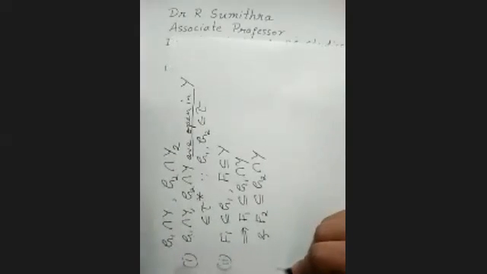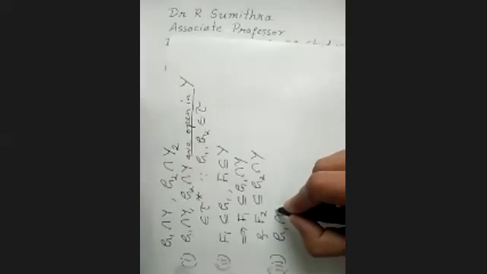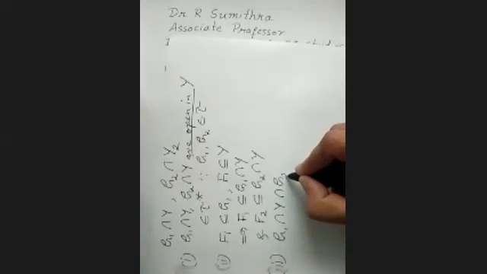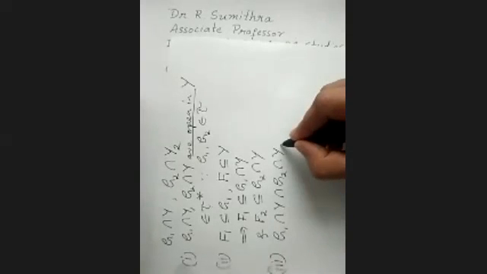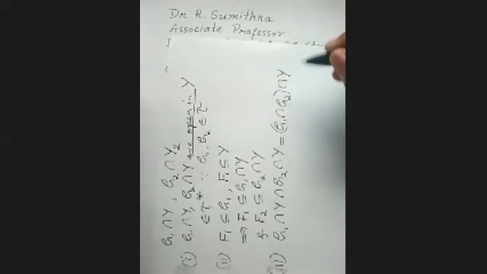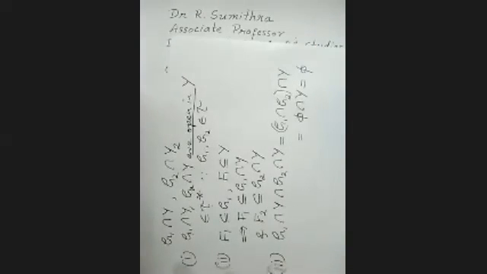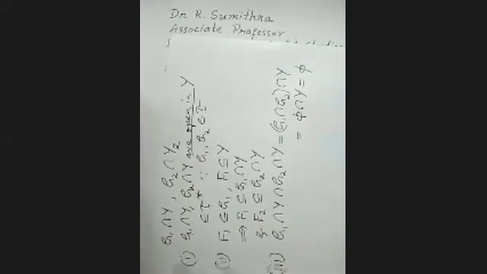Now third one, are they disjoint? G1 intersection Y intersection G2 intersection Y is nothing but G1 intersection G2 intersection Y, which is the null set intersection Y, which is the null set. So we got two disjoint open sets in Y separating F1 and F2.